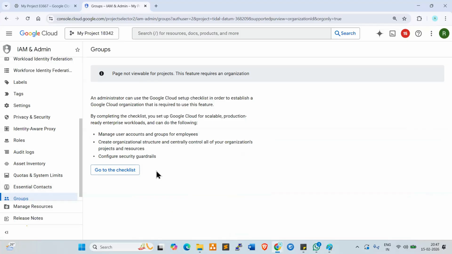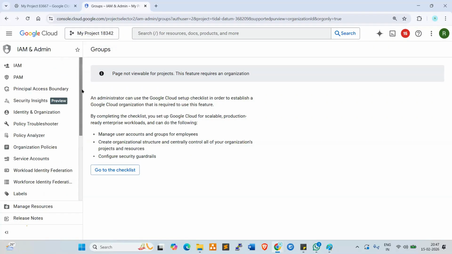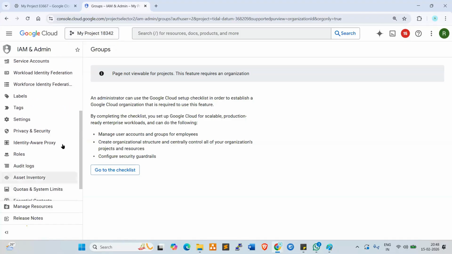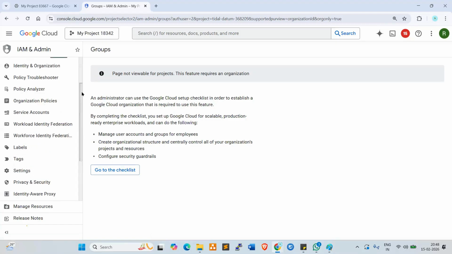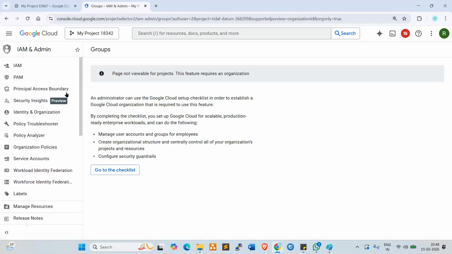So it is not like AWS. This project doesn't have group permissions because of limited access. So we need to check. Normally, if you are using a subscription level, you will get all the access and full access. But the free tier has some restrictions. They're giving only $300 within 3 months, and we need to use that. Also, groups will not be allowed, roles will not be allowed, like that.